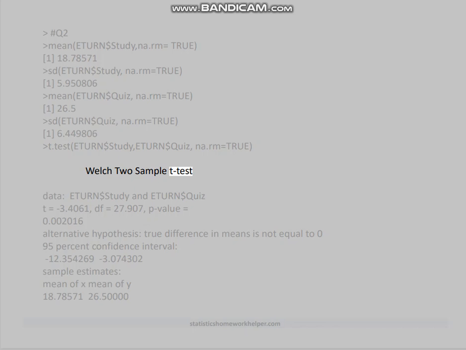Welch two-sample t-test. Data: assign3$study and assign3$quiz. t equals minus 3.4061, df equals 27.907, p-value equals 0.002016. Alternative hypothesis: true difference in means is not equal to 0. 95% confidence interval: minus 12.354269 to minus 3.074302. Sample estimates: mean of x 18.785771, mean of y 26.50000.